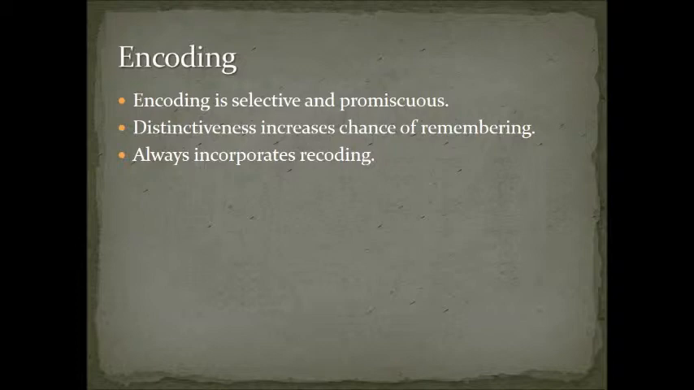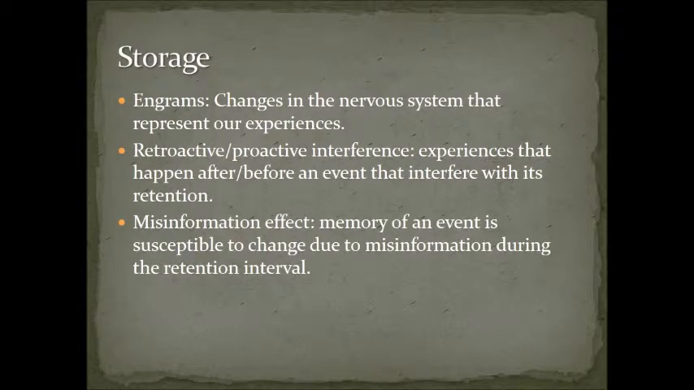Finally, the process of encoding always incorporates recoding, or altering information to make it more memorable, such as the use of acronyms. Engrams are the changes in our nervous system that represent our experience when we are storing memory. Retroactive and proactive interference are experiences that happen after and before an event that interfere with its retention.